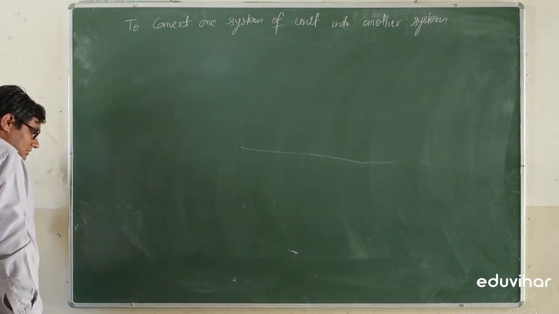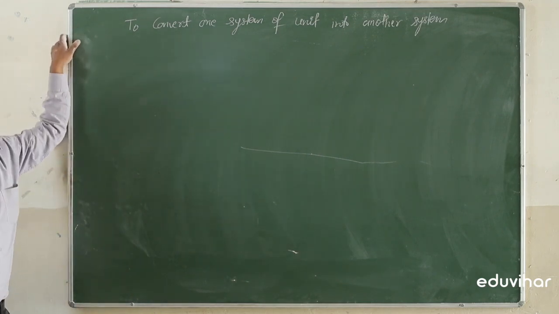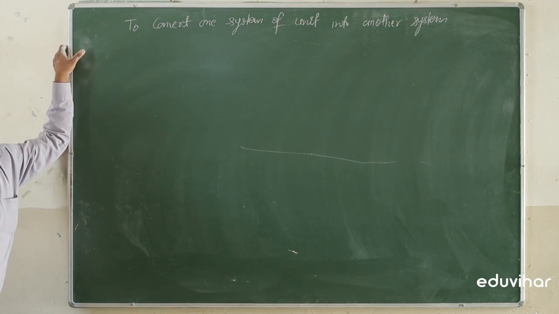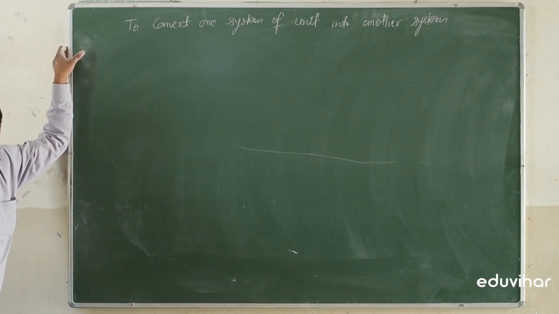There are three systems of units: MKS, meter kilogram second; CGS, centimeter gram second; FPS, foot pound second. We have to convert one system of unit into another system. So for converting one system into another system, we will use the dimensions.